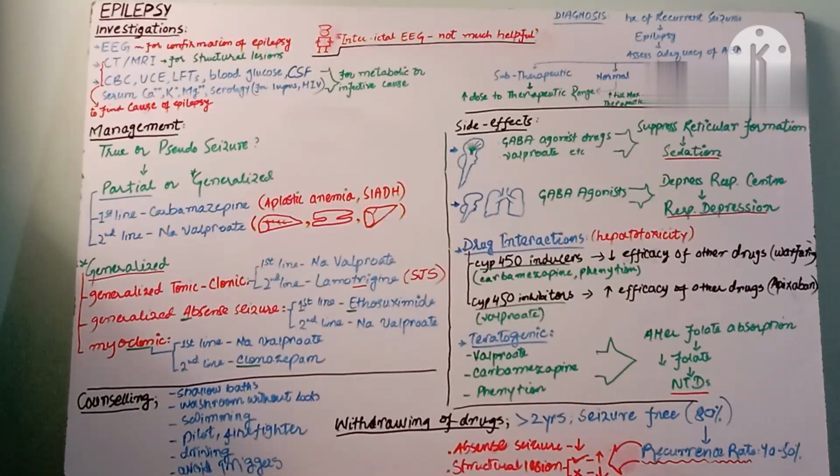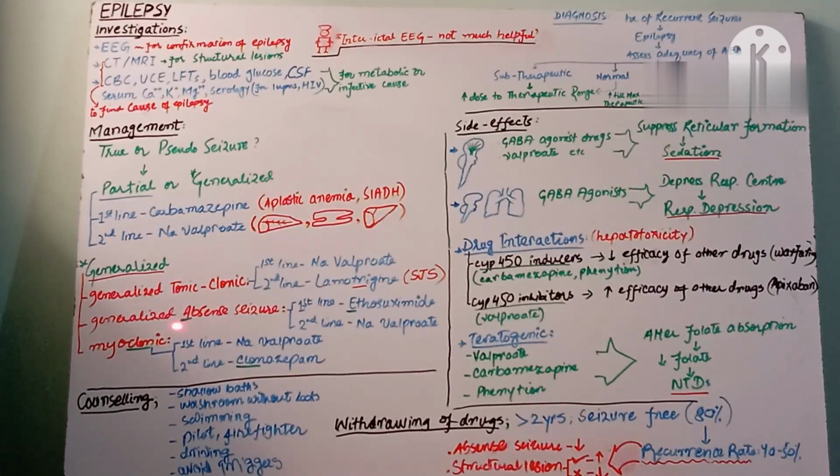Okay, if we find out that the patient is suffering from partial epilepsy, partial seizures, we give these drugs. The first line is carbamazepine, the second line is sodium valproate or valproic acid. And if the patient is suffering from a generalized seizure, then we should differentiate it into generalized tonic-clonic, generalized absence, or myoclonic.